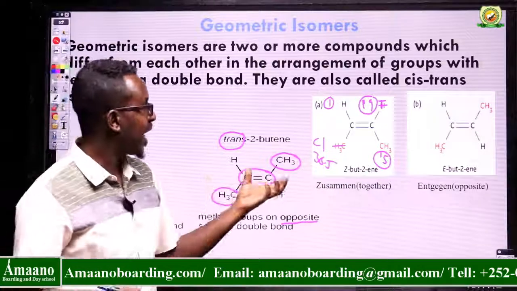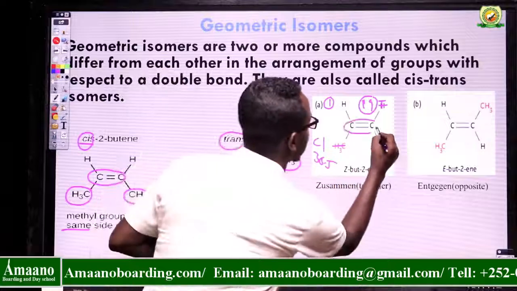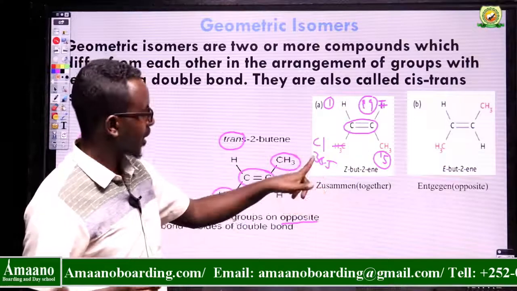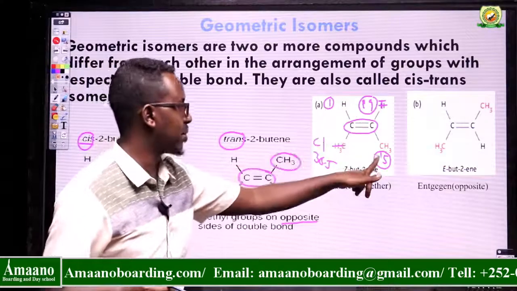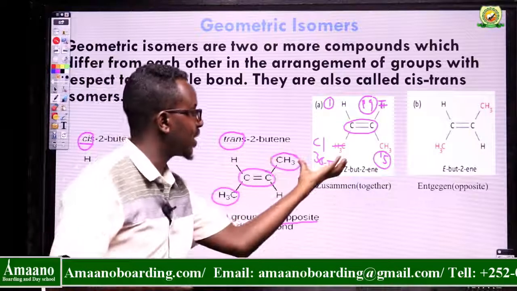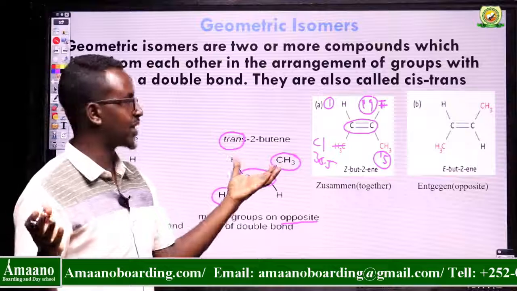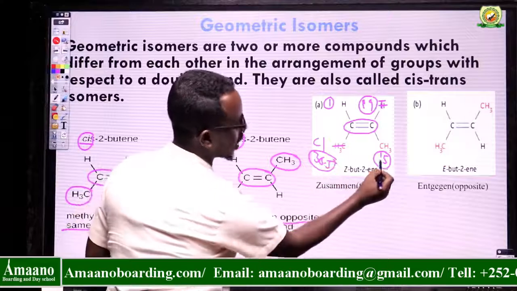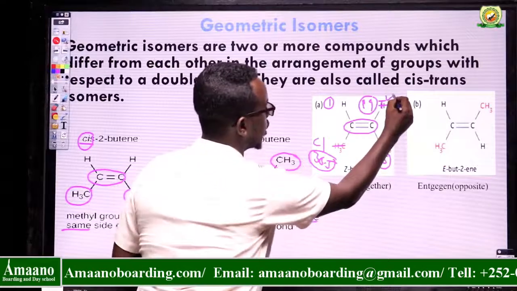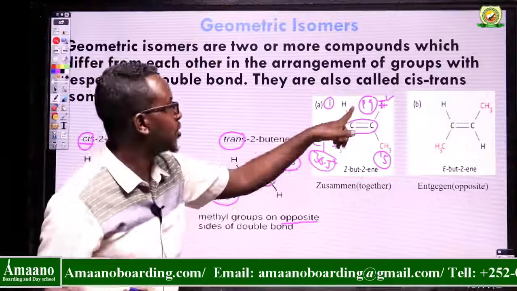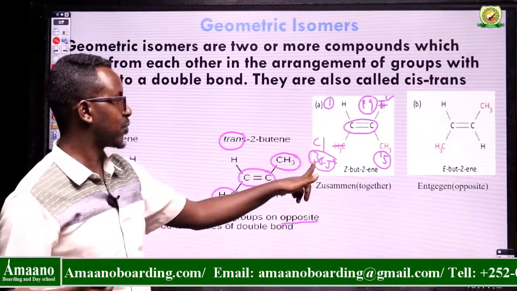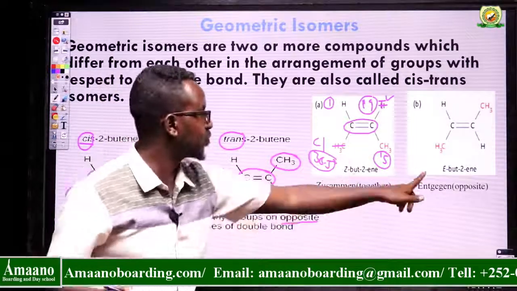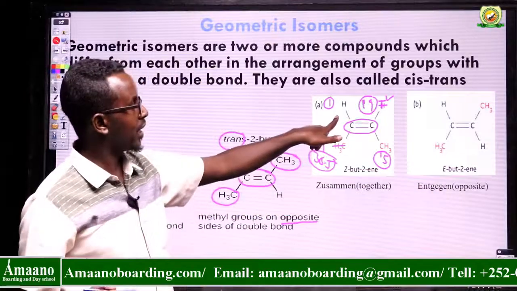Which two species attached to your base? This is your base. So how many species are attached to this base? Chlorine, hydrogen, fluorine, and a methyl group. Again, you have to identify which two species attached to this base have the highest mass. Number 1 is chlorine, which is 35.5. The other one, is it 15 or 19? It's 19. So you can compare these two. Are they on the same side? No, at this time they are opposite. If it is opposite, you have to say E. So this is the E isomer.